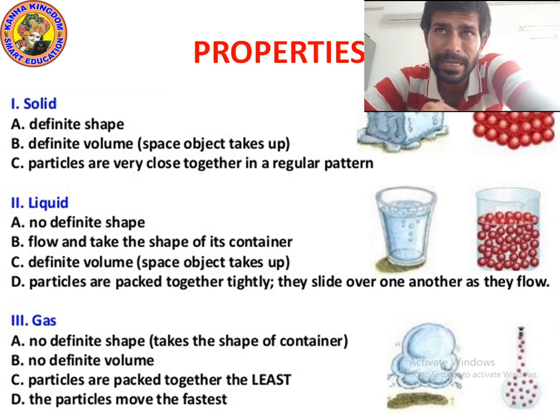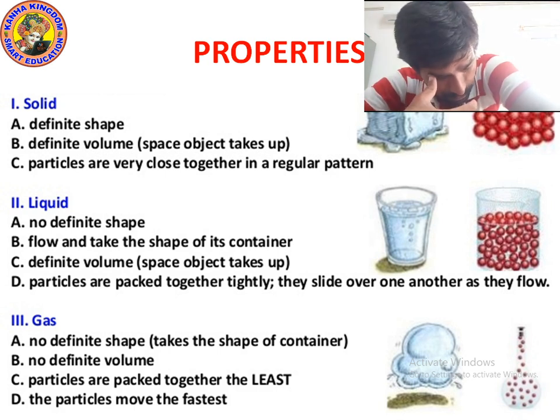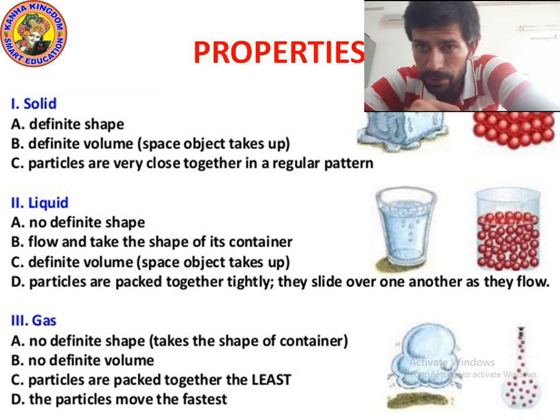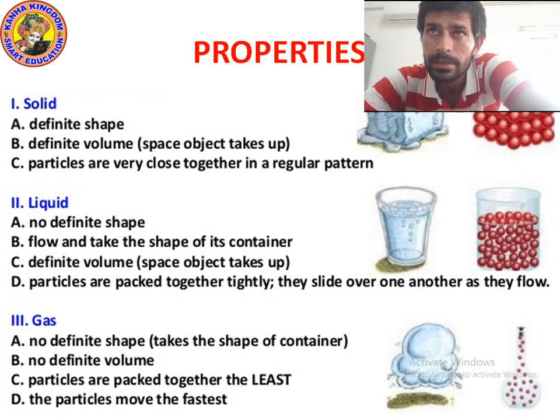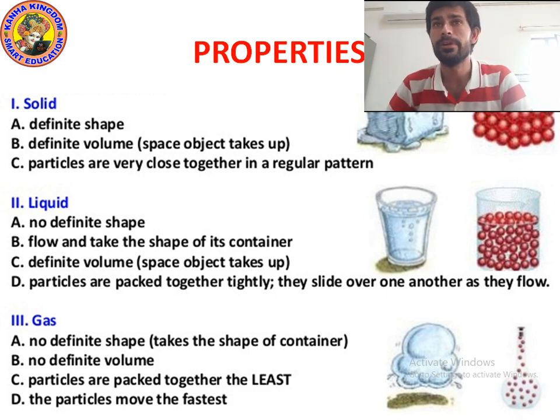Next is definite volume. Volume is the same. Volume means length into breadth into height, or you can say the space an object takes up. So definite volume means the space taken up by a solid is fixed.